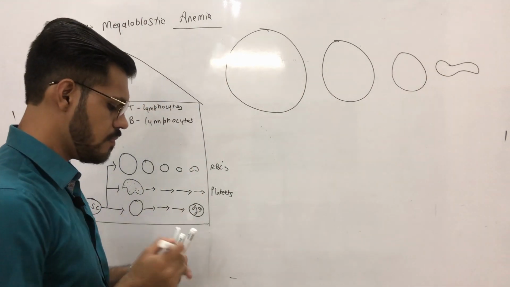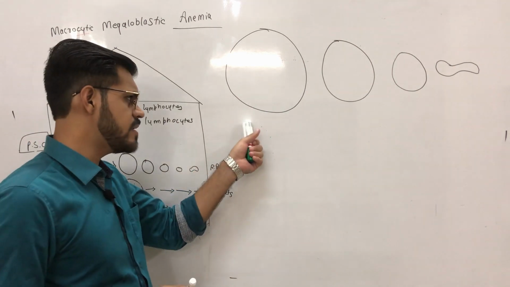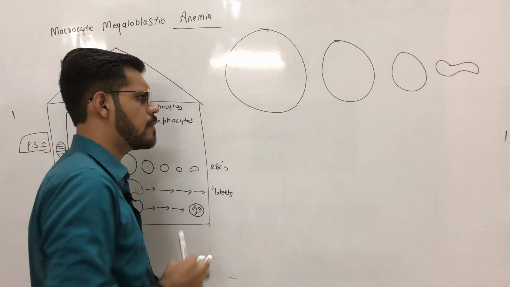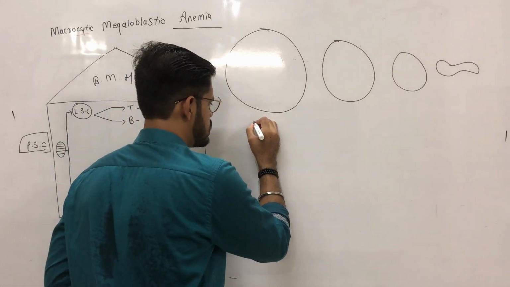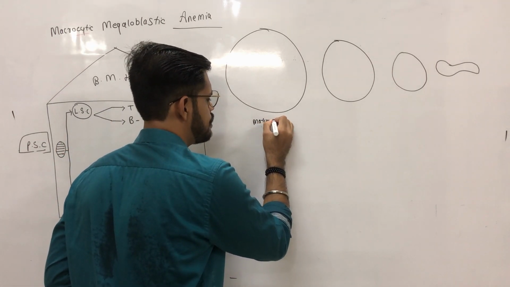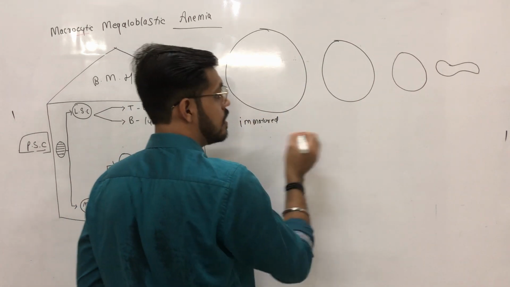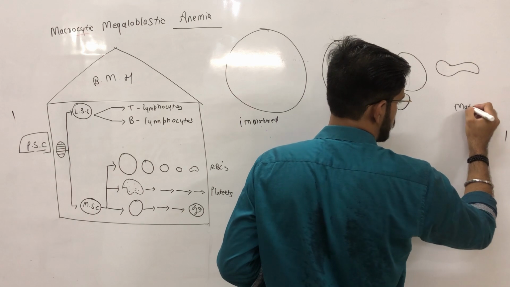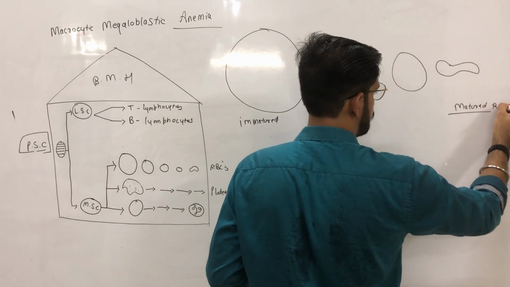First thing I would like to mention in this erythropoietic pathway is that this is an immature cell, and this is a matured RBC.